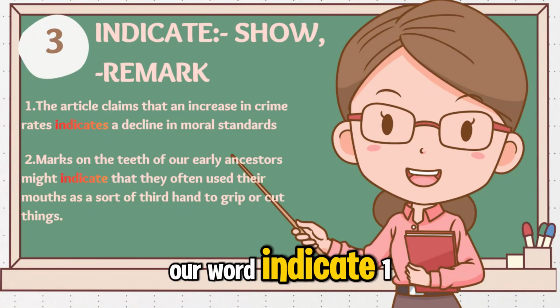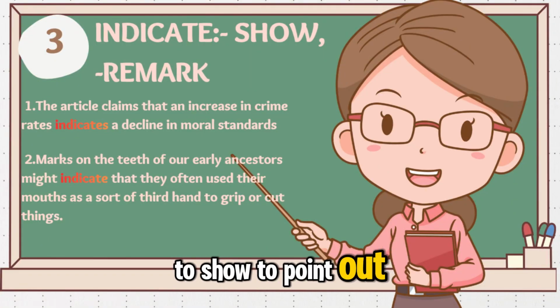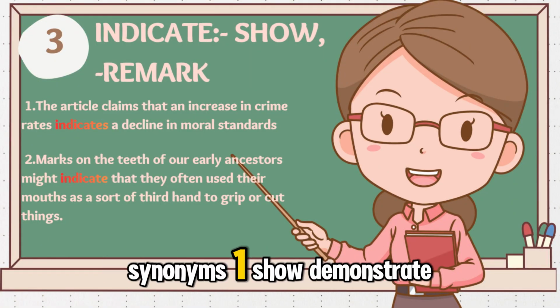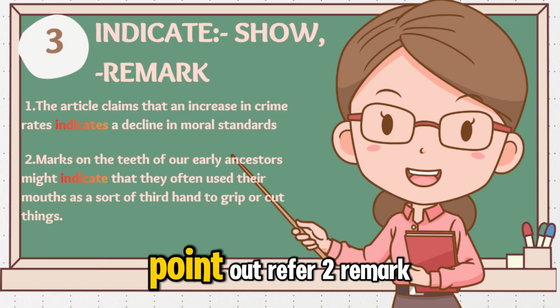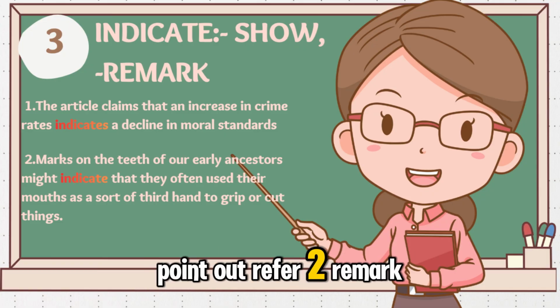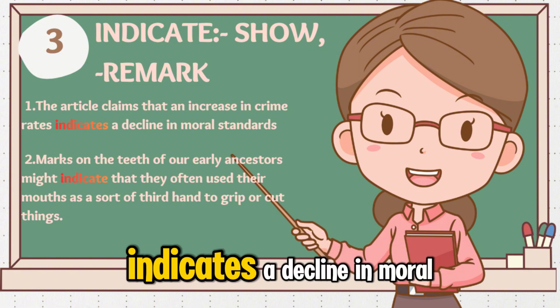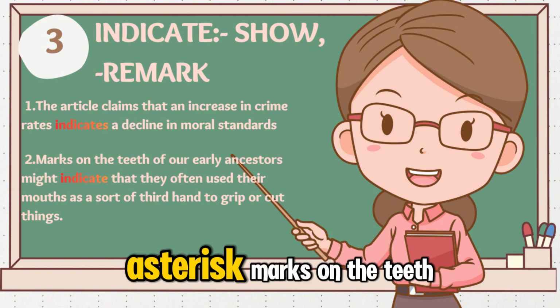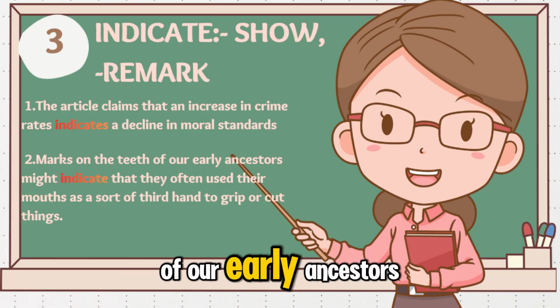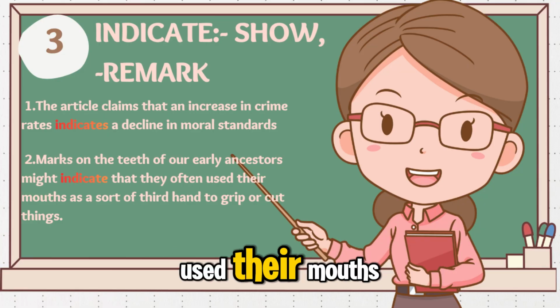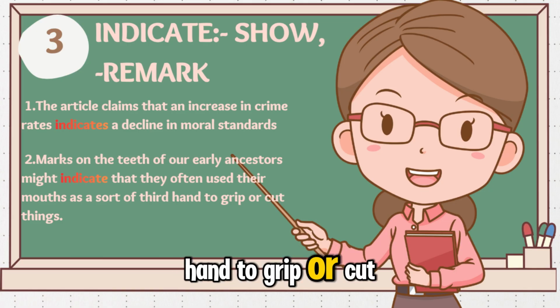Our word, indicate. 1. To show, to point out. 2. To remark. Synonyms. 1. Show, demonstrate, point out, refer. 2. Remark. Usage practices. The article claims that an increase in crime rates indicates a decline in moral standards. Marks on the teeth of our early ancestors might indicate that they often used their mouths as a sort of third hand to grip or cut things.